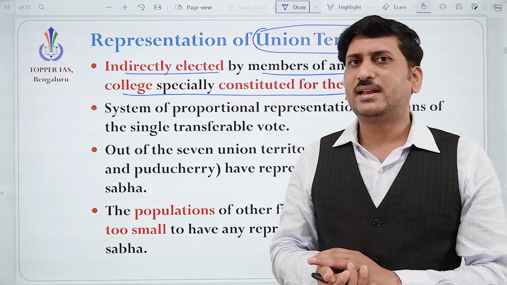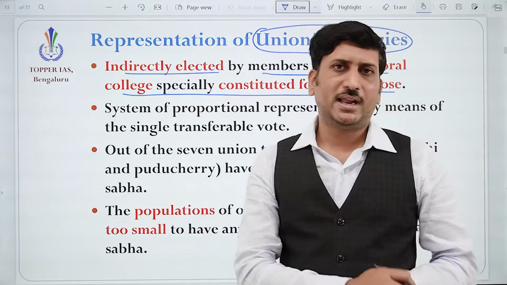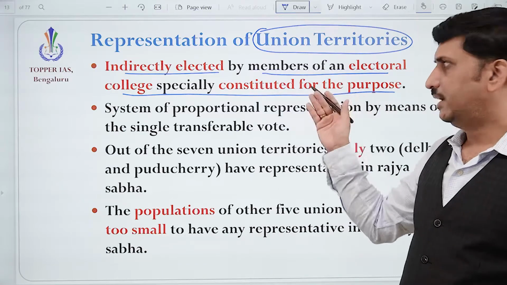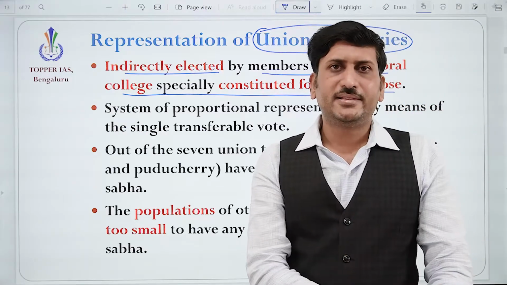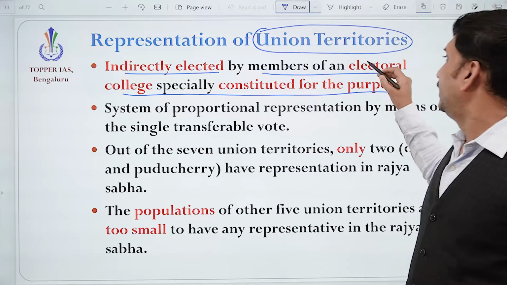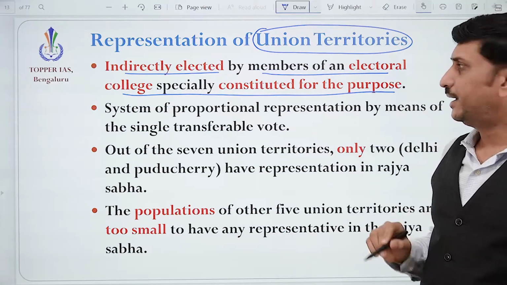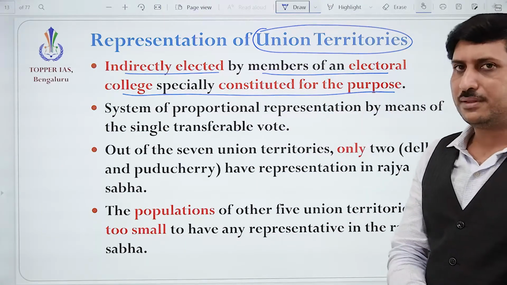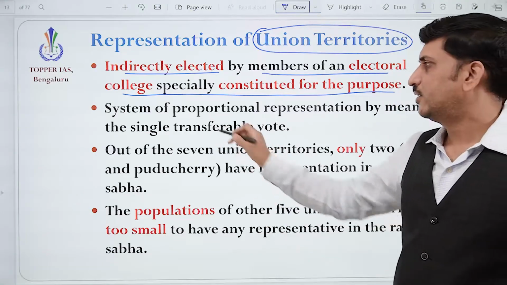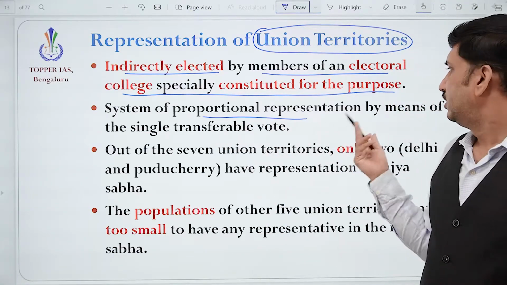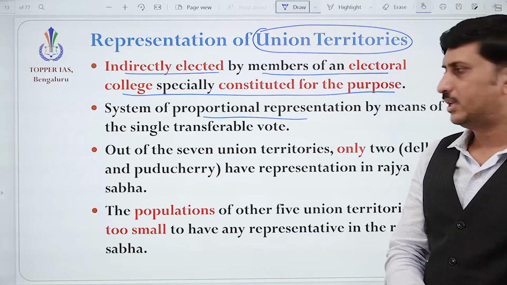That is the reason in those cases it is indirectly elected. But in other union territories, we need to have an electoral college separately constituted for the purpose. Fine. Anyway, the same method, no doubt about it. Rajya Sabha election is always proportional representation by means of STV.